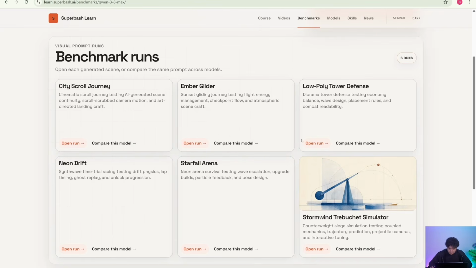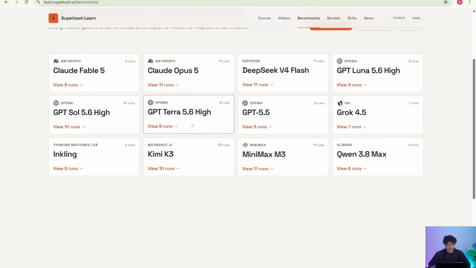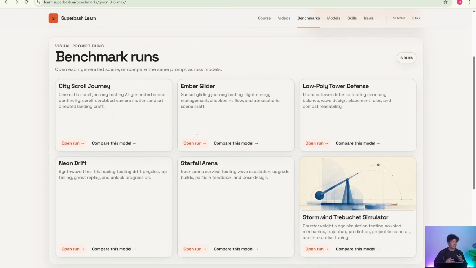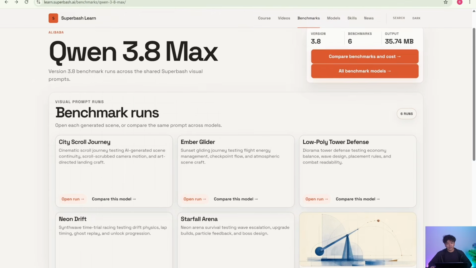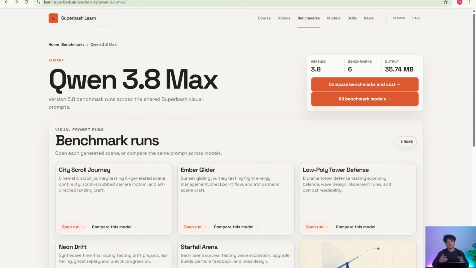We've run 6 benchmark runs, which is also a bit of a con here for using Qwen 3.8 Max. We find that it is quite expensive, quite token hungry. We only managed to build out 6 tests rather than the usual 11. So in this video, we're going to look at the benchmark runs. We'll also discuss some of the pros and cons that I find having used Qwen 3.8 Max to vibe code. So grab a cup of coffee and enjoy.